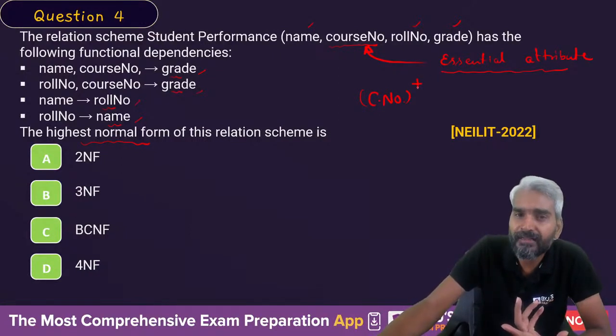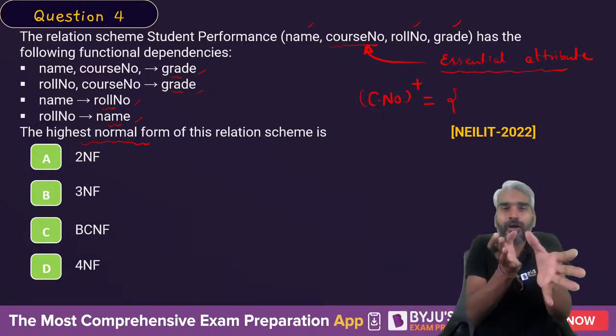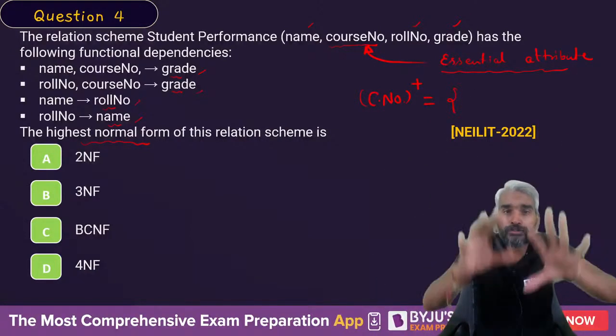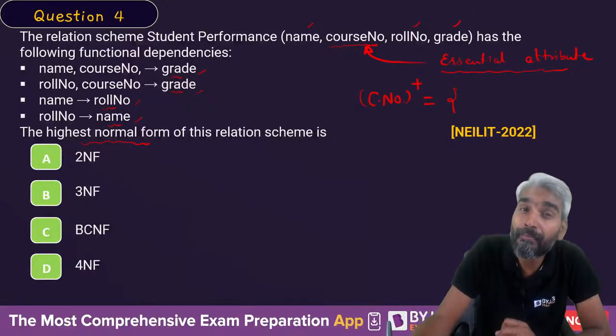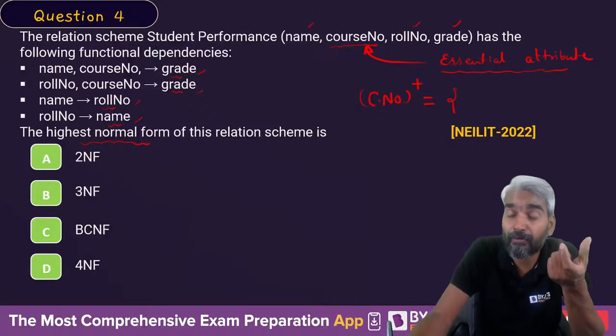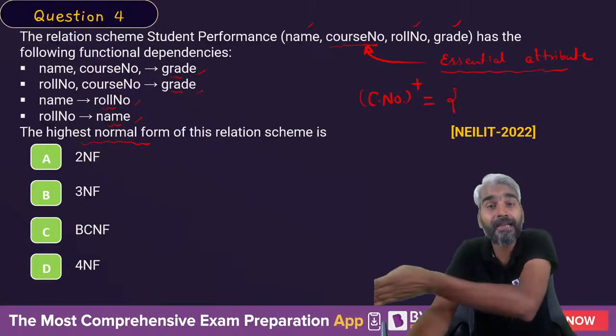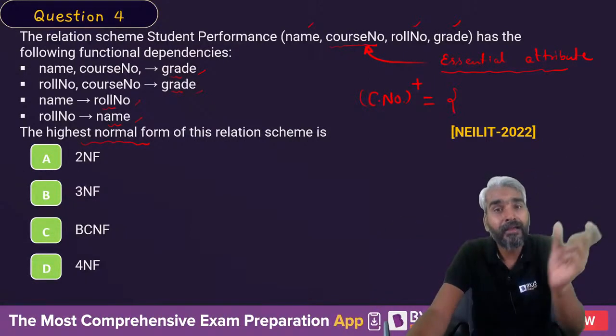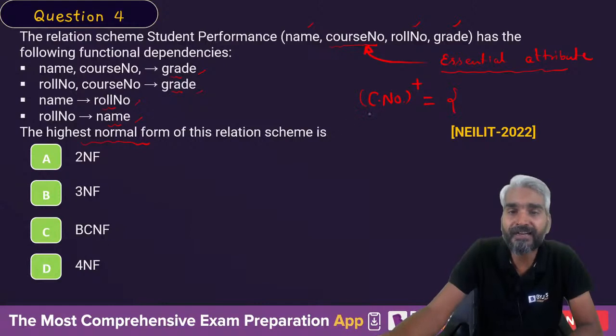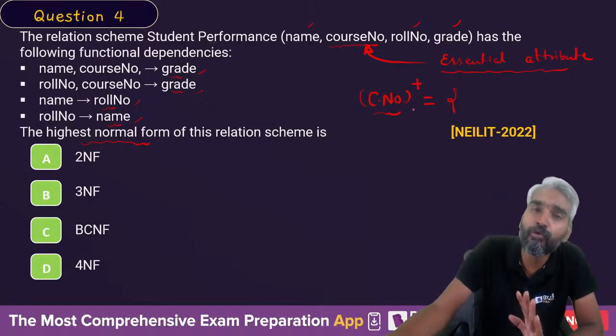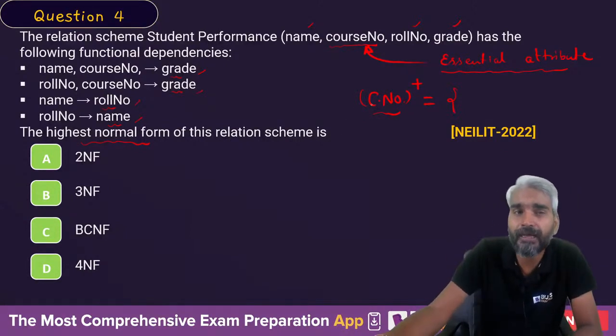To check whether course number is a candidate key or not, we'll try to identify the closure of course number. What do I mean by closure of an attribute set? Closure of an attribute set defines the set of all attributes which can be determined if you know the value of that attribute. So if you know the value of course number, then what other information can be determined?